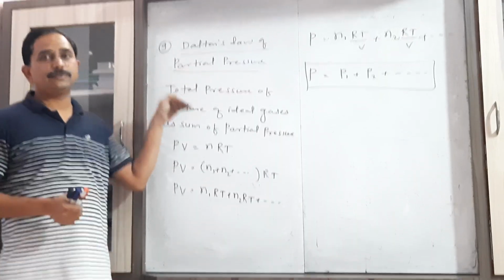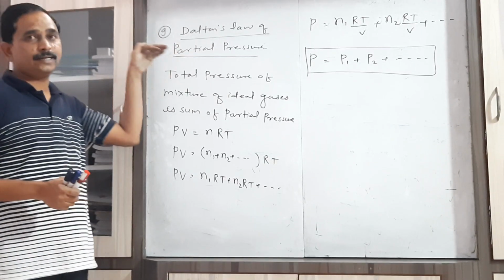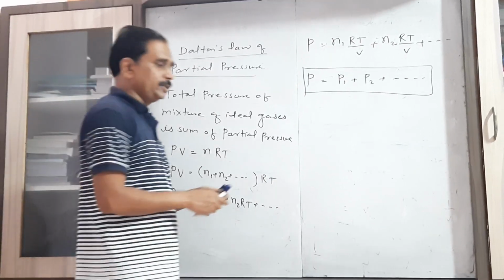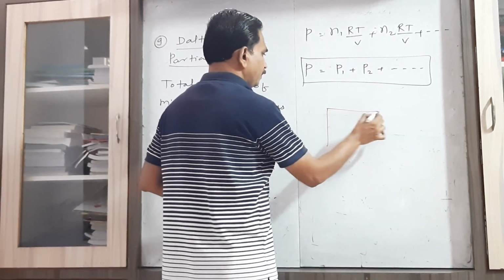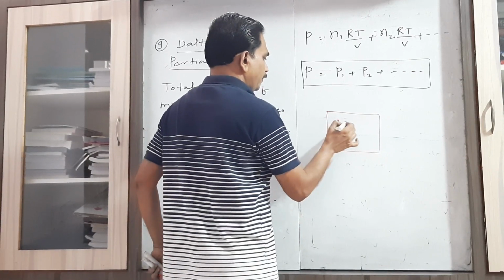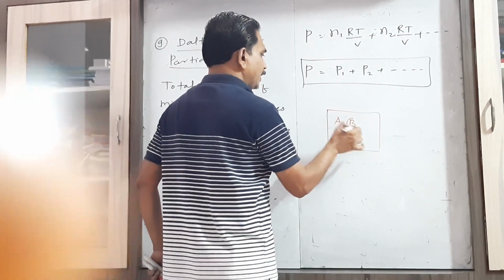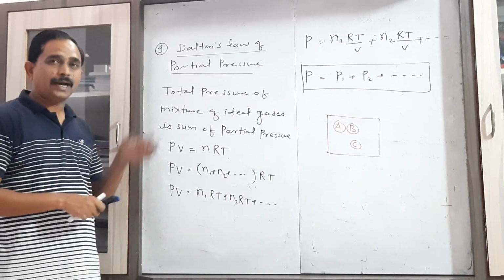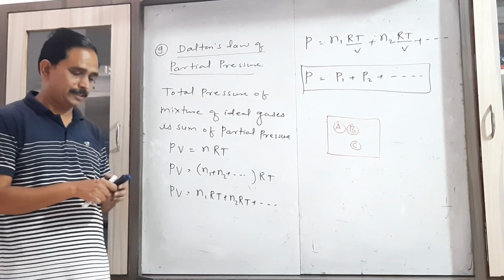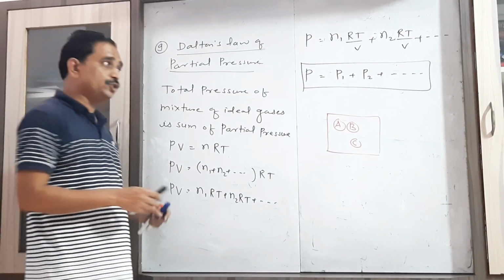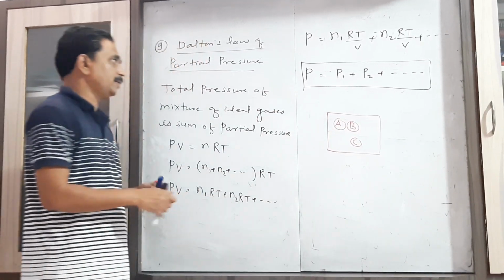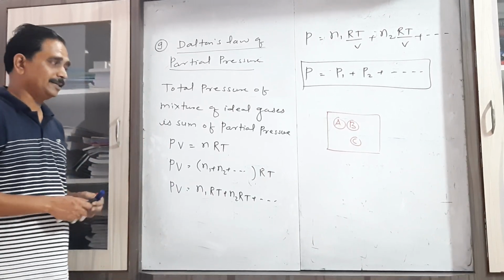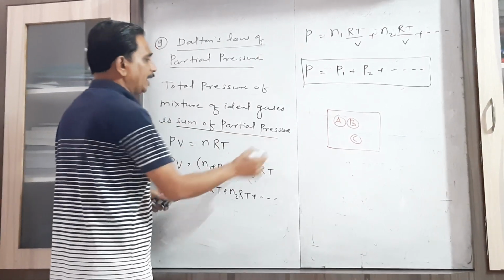Now one more law we have to discuss here under the same head, can you recall, Dalton's law of partial pressure. Now here if we consider the mixture of different gases, suppose we consider these 3 gases A, B and C, that are ideal gases, and when we make the mixture of these ideal gases, then the pressure of the total mixture is the sum of partial pressures.